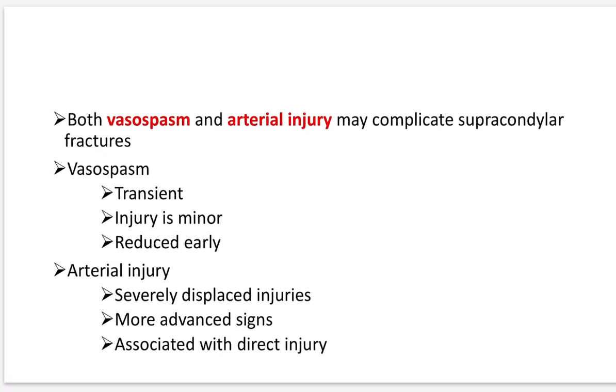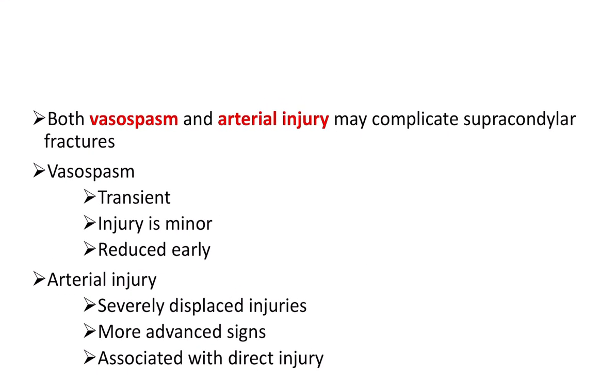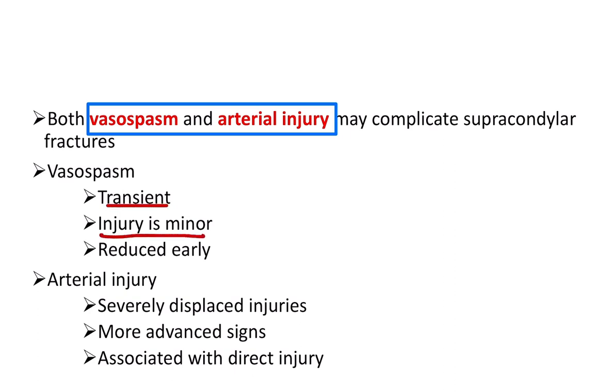So let's see, both vasospasm and arterial injury may complicate the supracondylar fracture. That means in case of the supracondylar fracture, vasospasm may be a cause of absent distal pulse, and direct arterial injury is another cause of absent pulse in the distal region. But usually the vasospasm is transient, that means for a short period of time, and the injury is very minor.